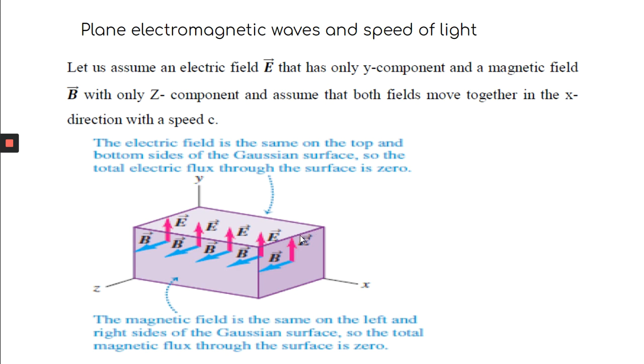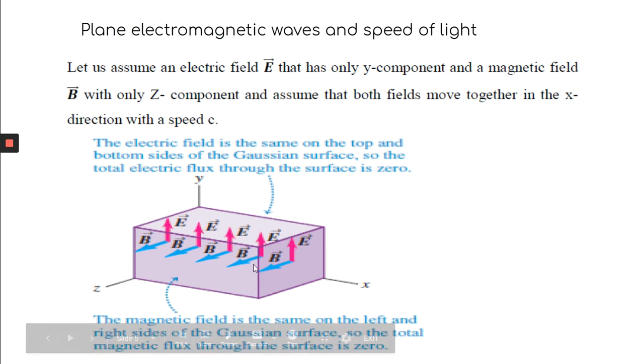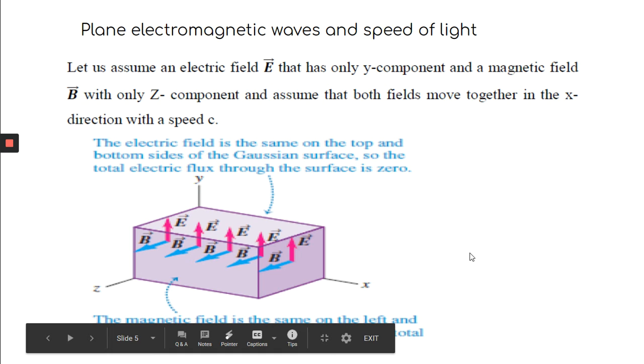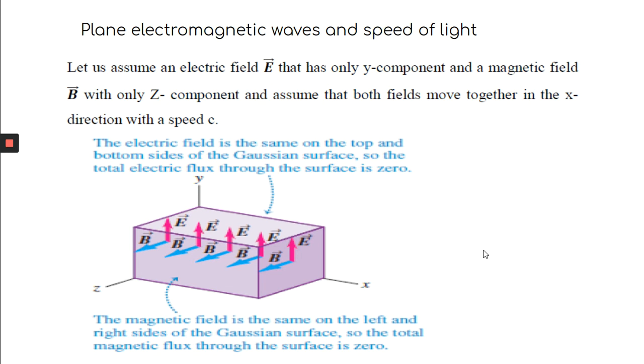Similarly, the magnetic field is the same on the left and right sides of the surface, so the total magnetic flux is also 0. So from the figure, it is quite clear that the net electric flux is 0 and the net magnetic flux is 0.